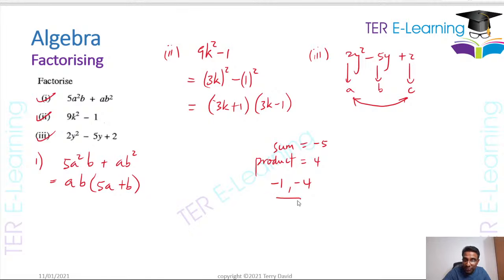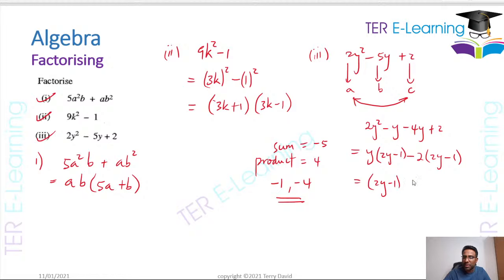So my next step is to replace whatever b is with those two numbers we have there. So we're going to write 2y squared minus y minus 4y plus 2. And then I'm going to factorize this. So the first two terms, all I can pull out is y. So this is 2y minus 1. And then the last two terms, all I can pull out is 2. So this is going to be 2y, and we have to make this minus 1 for the brackets to be the same. So this has to be a minus sign here. So therefore my answer is going to be 2y minus 1 by y minus 2.